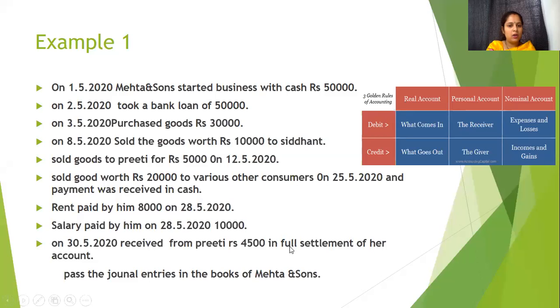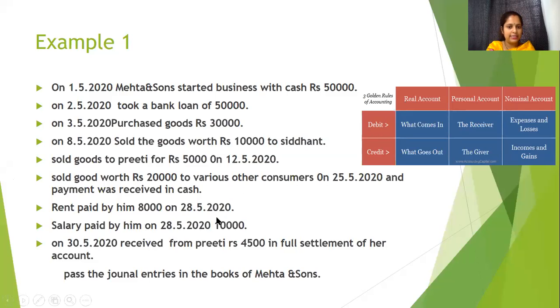Again, we see on 28/5/2020, there are two transactions which are made, rent paid and salary paid, both on the same date, okay? So we can write it in a compound entry form of journal. I will show you how. See, rent is expenses, salary is expenses, so rent account and salary account will be debited.